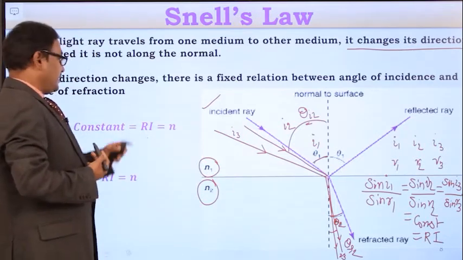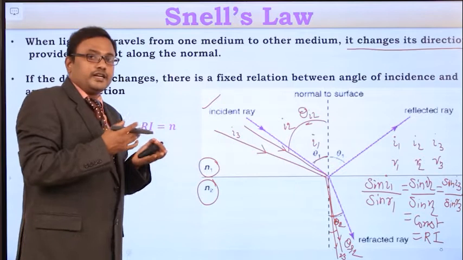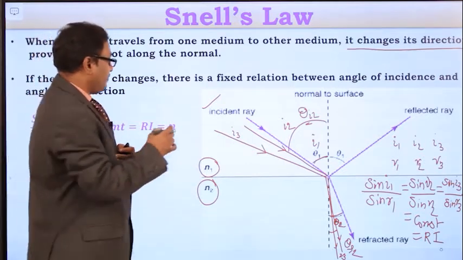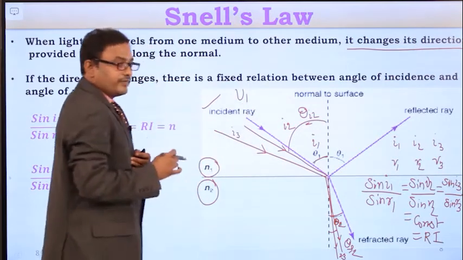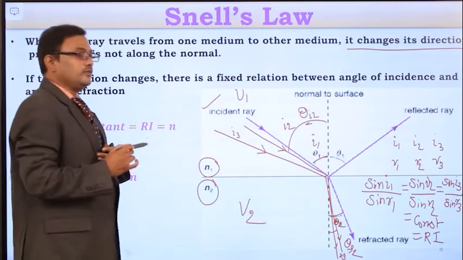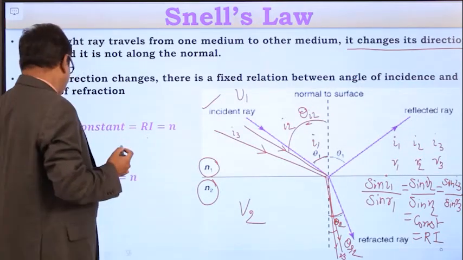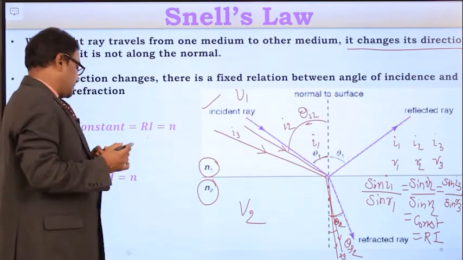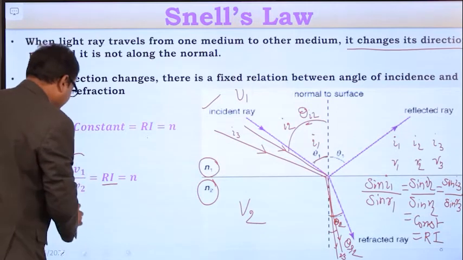And let us assume whenever the light ray is traveling between two mediums, in the first medium it travels with velocity v1, and in the second medium it travels with velocity v2, because there is a change in refractive index. Then the refractive index is also equal to the ratio between the velocities.